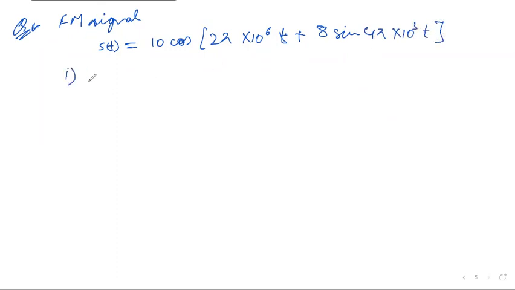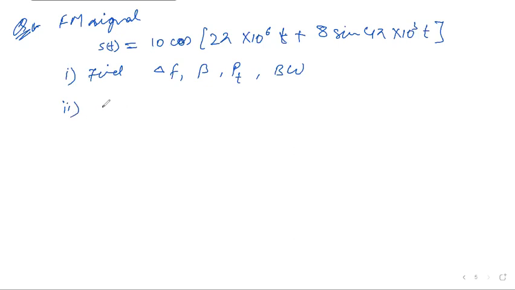What we have to find out is delta f, beta, and bandwidth.